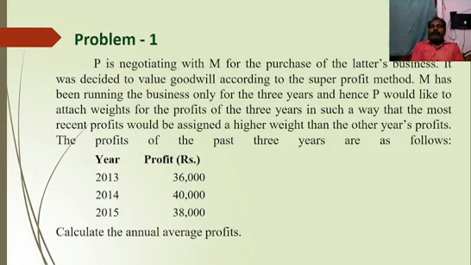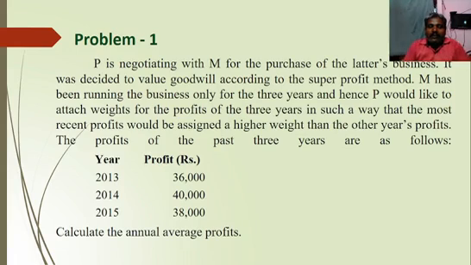So problem number 1 for the super profit method. B is negotiating with M for the purchase of the business. It was decided to value goodwill according to the super profit method. M has been running the business only for 3 years and hence B would like to assign weights to the profits of 3 years in such a way that the most recent profits would be assigned a higher weight than the other years' profit. The profits of the past 3 years are as follows.